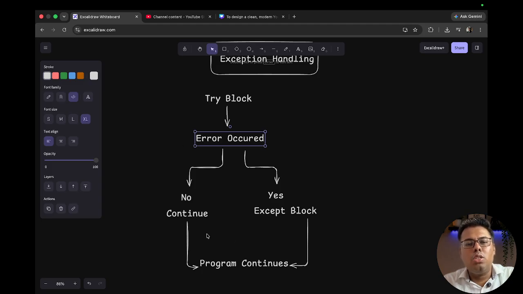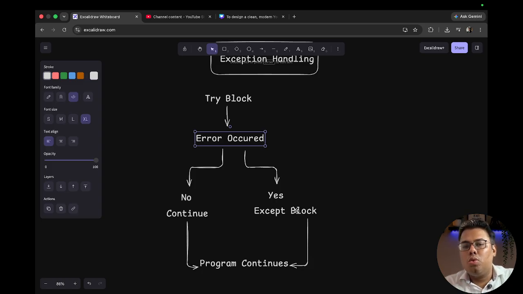So in both scenarios, ultimately we are not leading to a situation where the program gets crashed or the software completely stops working. Rather, whenever there is an error, it will be able to handle that error and provide a useful message to the user, so the user can enter the proper input.